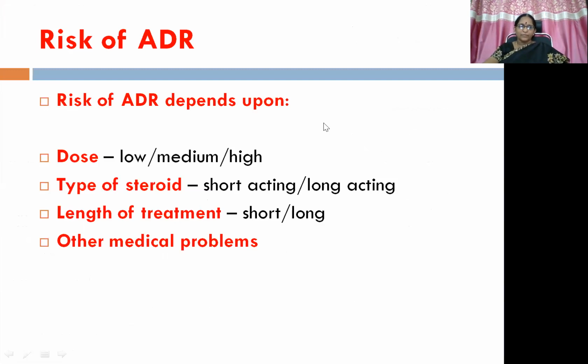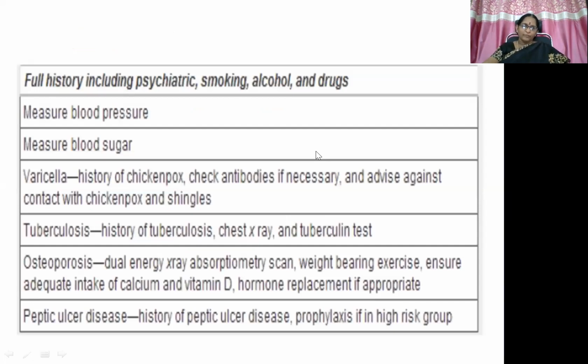This mainly depends upon dose which we use, type of steroid which we use, length of treatment that we prescribe. Dose means whether it is low, medium, or high, depending on the reactions manifest. Type of steroid, short acting or long acting, depending on the ADR manifest. Length of treatment, short or long, depending on the ADR manifest. Along with that, other medical problems also will be adding towards the ADR manifestations. So here, before prescribing glucocorticoids, we need to check all these things.